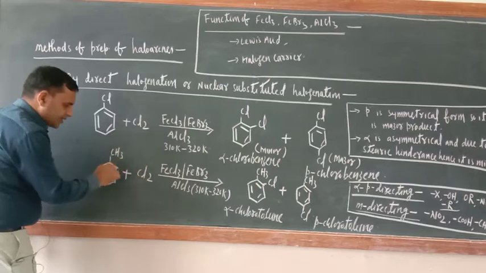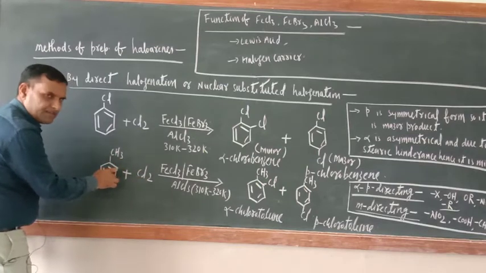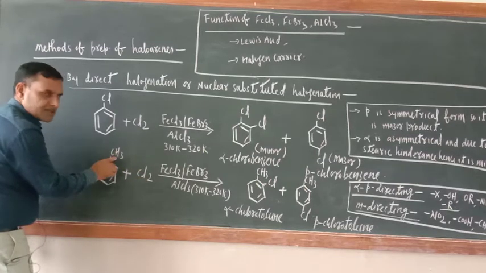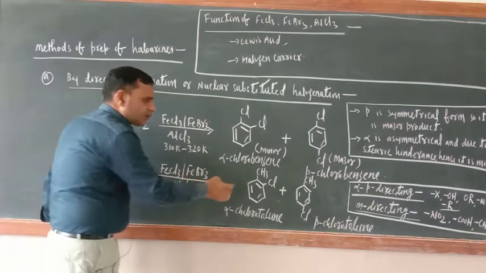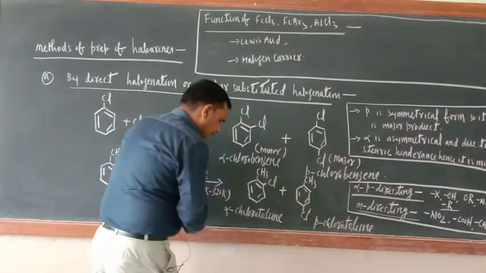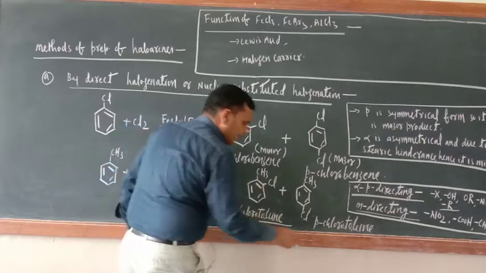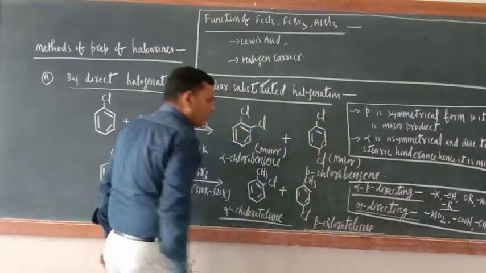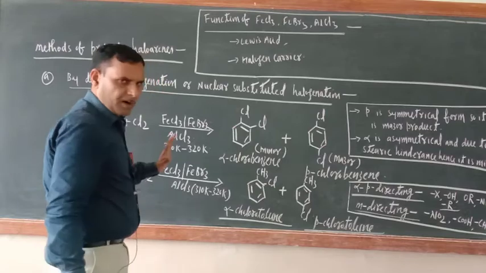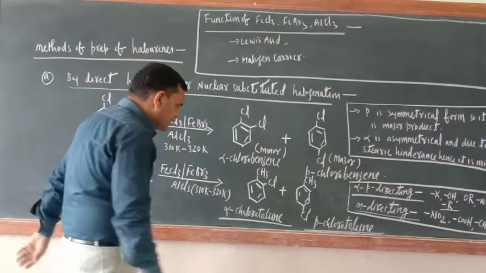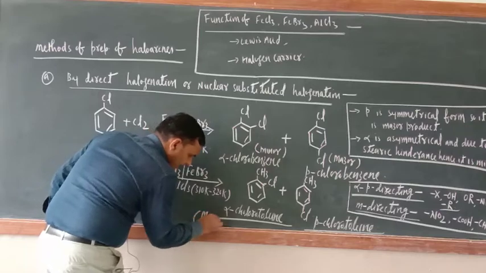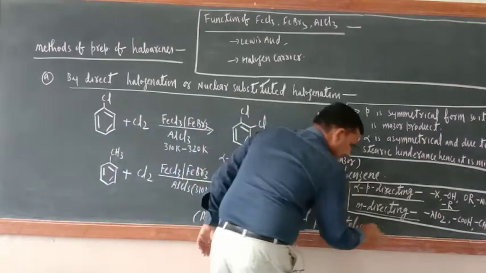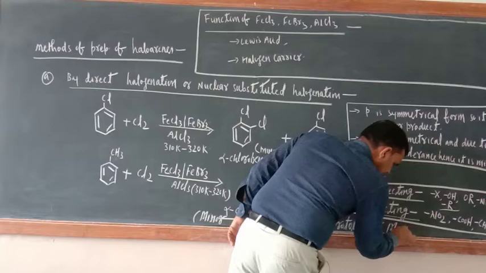The moment it reaches the nucleus of benzene, the group already present in the benzene ring will send it to the ortho and para positions. This is orthochlorotoluene and this is parachlorotoluene. No problem at all. Here again, ortho will be the minor product and para will be the major product. The reason is the same.